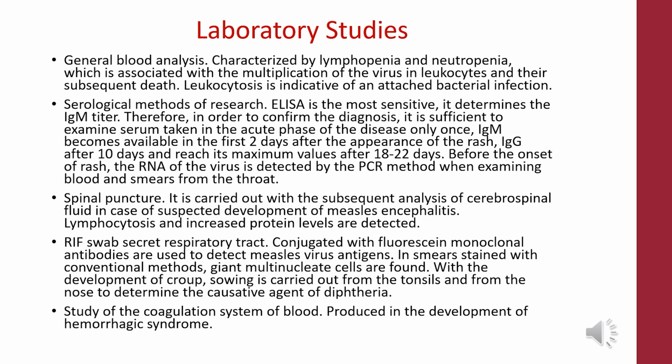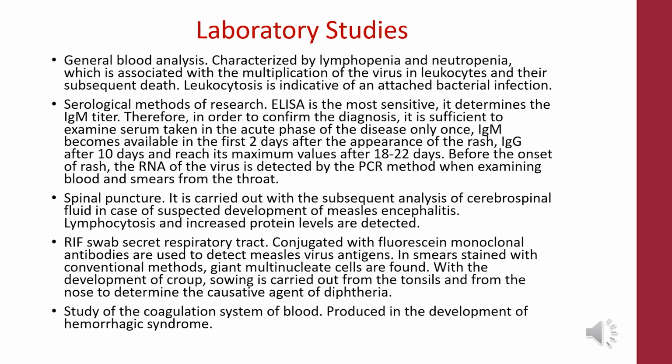General blood analysis is characterized by lymphopenia and neutropenia, which is associated with the multiplication of the virus in leukocytes and their subsequent death. Leukocytosis is indicative of an attached bacterial infection. Serological method of research: ELISA is most sensitive. It determines the immunoglobulin M titer.